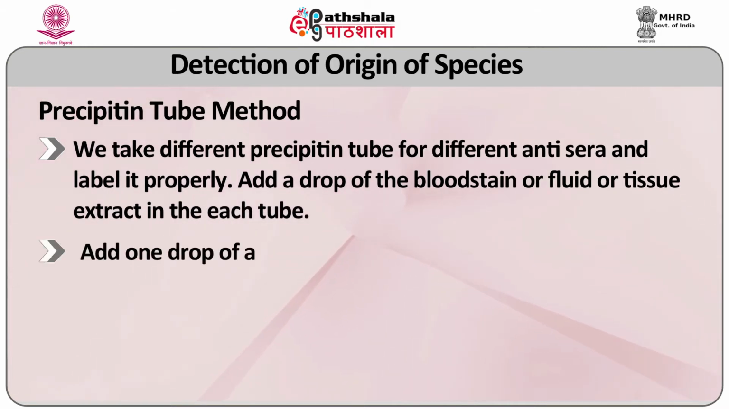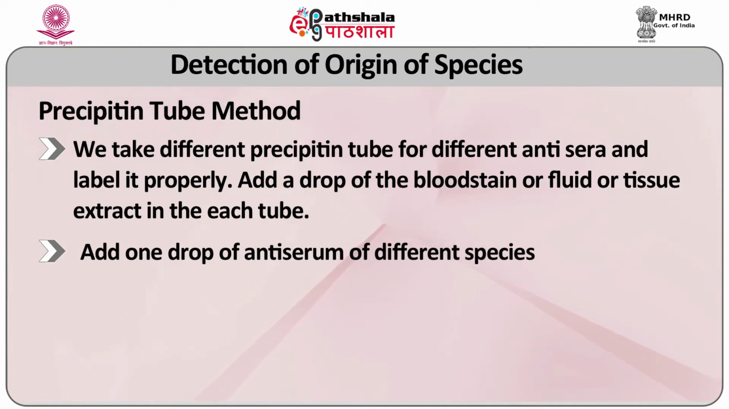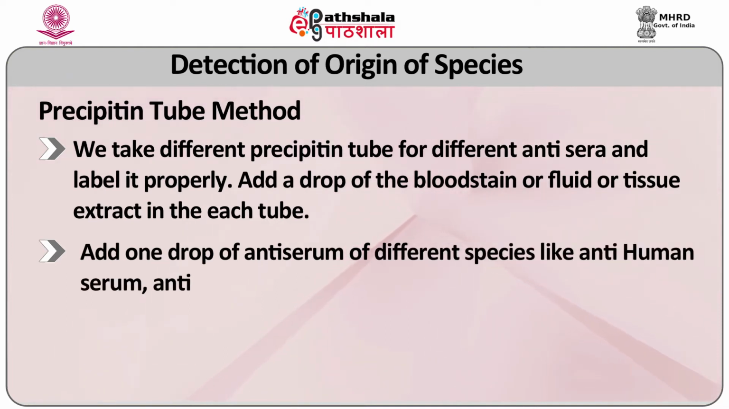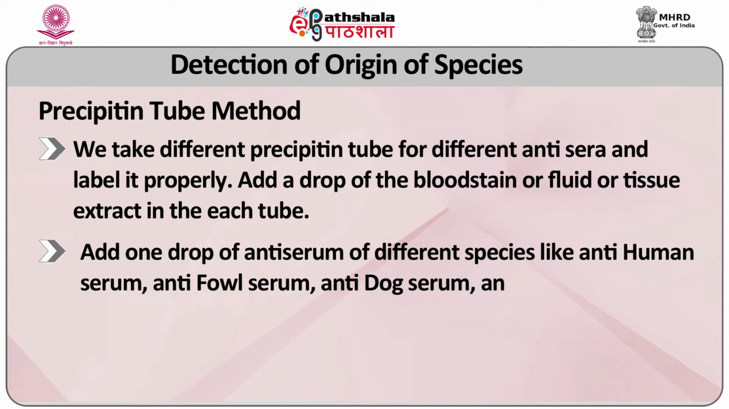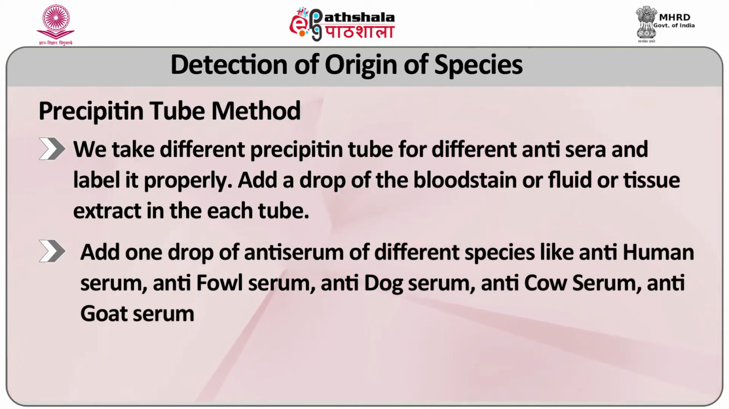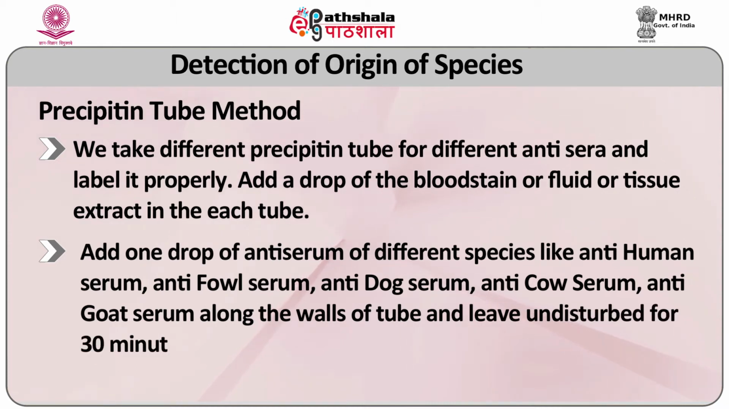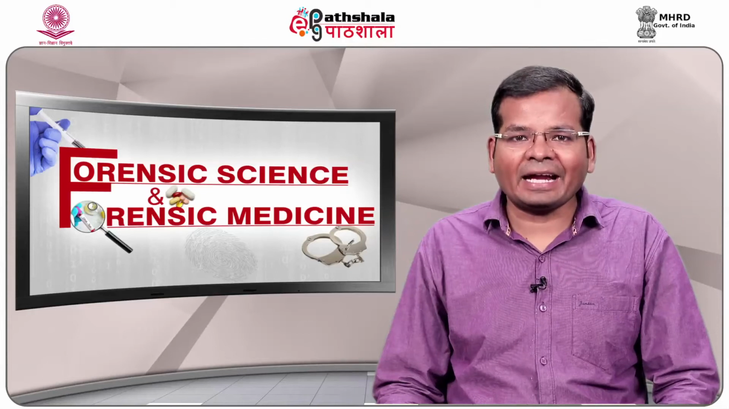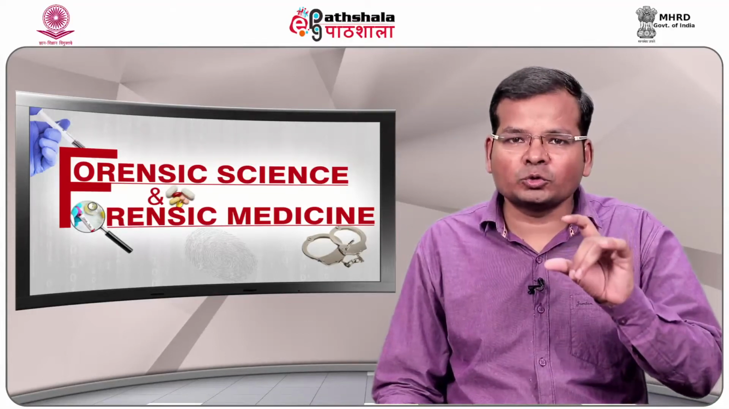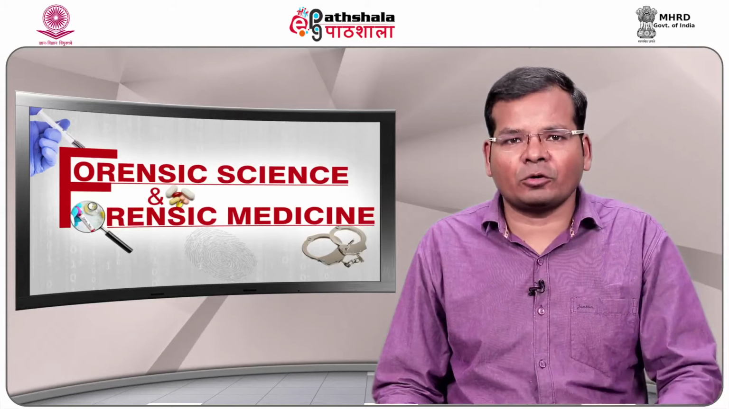Add 1 drop of antiserum for different species, such as anti-human serum, anti-fowl serum, anti-dog serum, anti-cow serum, anti-goat serum, along the wall of the tube and leave undisturbed for 30 minutes at room temperature. Observe a white ring at the interface of the two solutions for a positive test only.